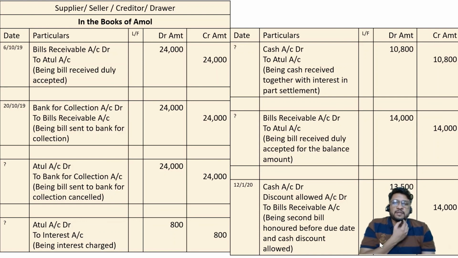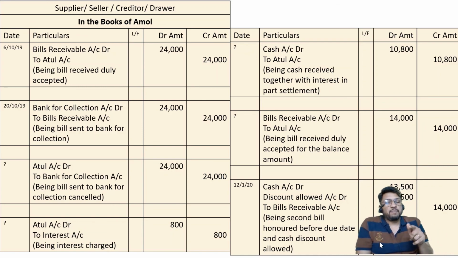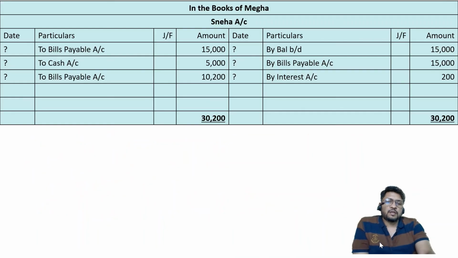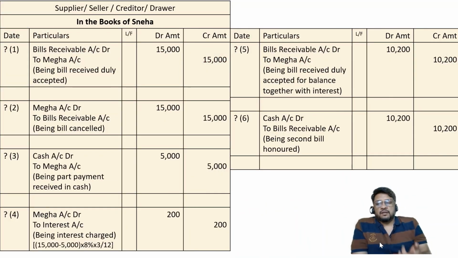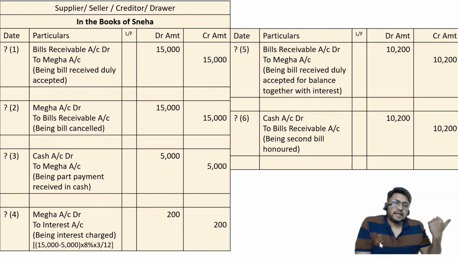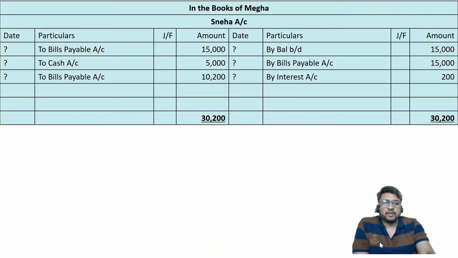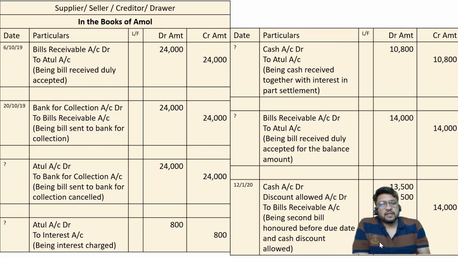In this problem, what did we study? A bill is drawn, received, then it is sent to bank for collection. Before the due date, it is cancelled. Then cash is going to be paid, but the interest is paid together with cash. So interest entry is done first and then cash entry is done. In the previous solution, if you remember, the cash entry was done first and interest entry was done afterwards. The reason was interest was together with the second bill. Here interest is together with cash. That's why interest entry is made before cash, and then cash is received.